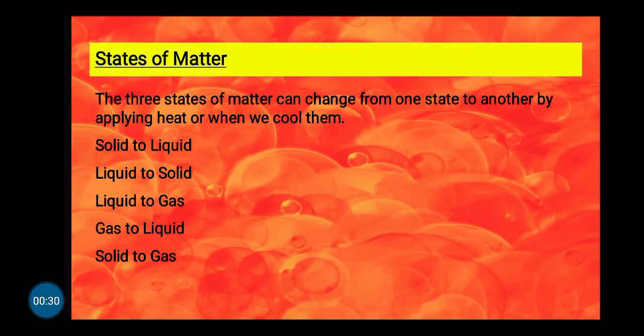We have already learned that there are three states of matter: solids, liquids and gases. The three states of matter can change from one state to another when we apply heat or when we cool them. Solid can turn into liquid, liquid can change into solid, liquid can change into gas, gas can change into liquid, and solid can change into gas. For today's topic, we are going to learn how solids can turn into liquid and how liquids turn into solid.